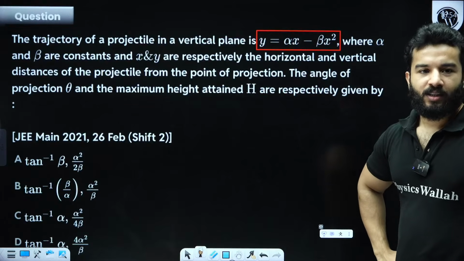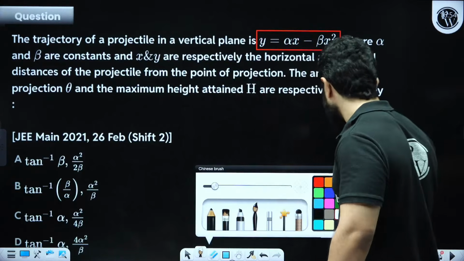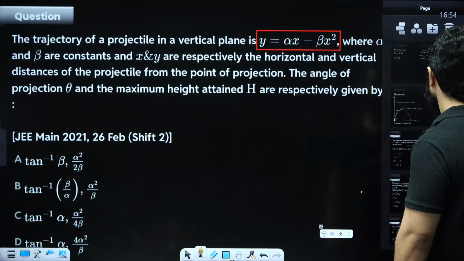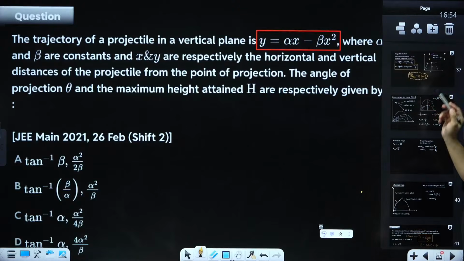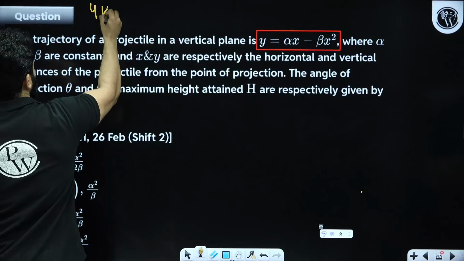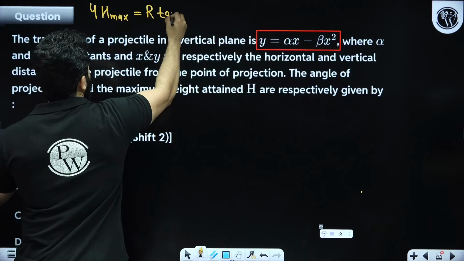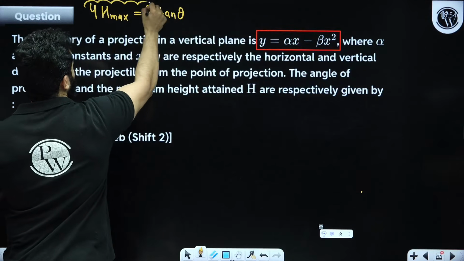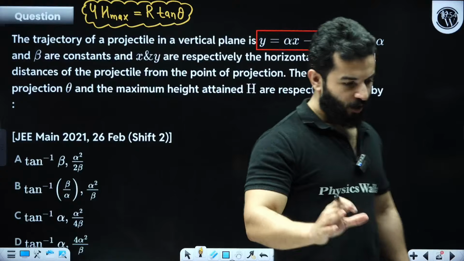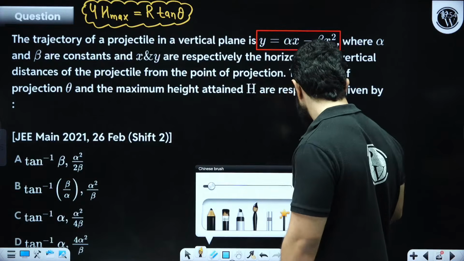Okay, so let's use our short trick, my dear friends. If you remember, our short trick was this: 4 times the maximum height equals R tan theta. Short trick is 4 times the maximum height is equal to R tan theta. Clear? This is the short trick that we are going to use. Now see, wherever you find the solution of this question, you are always going to find a lengthy solution. So let me help you in this.